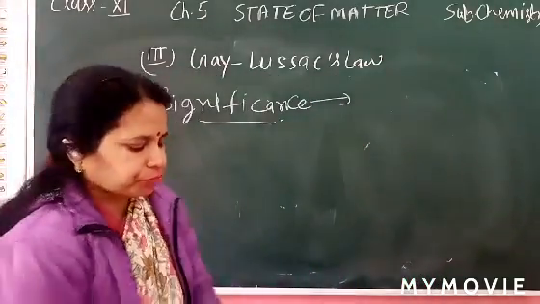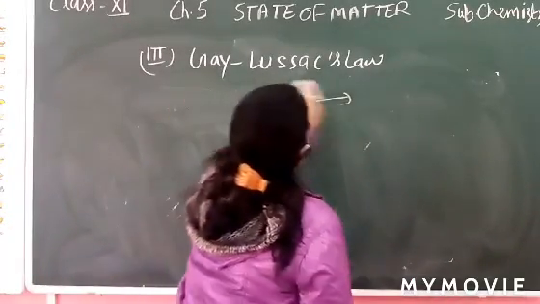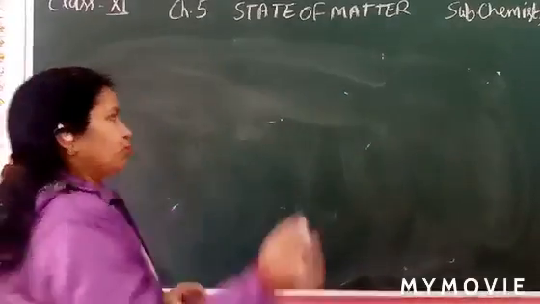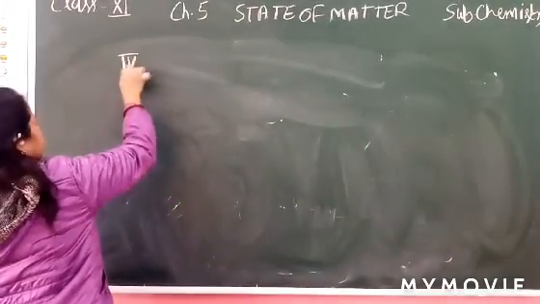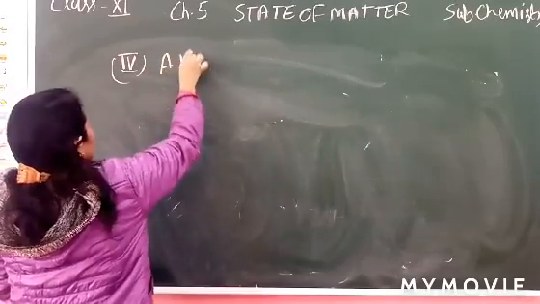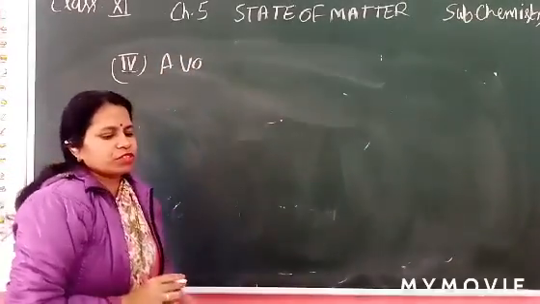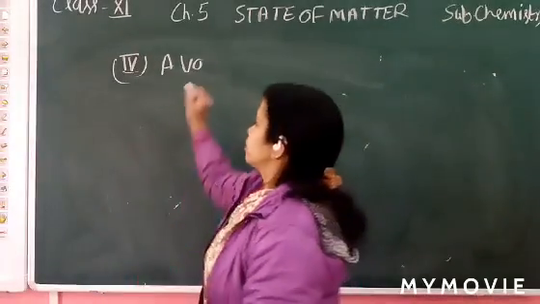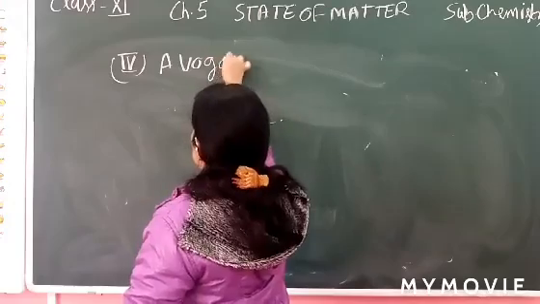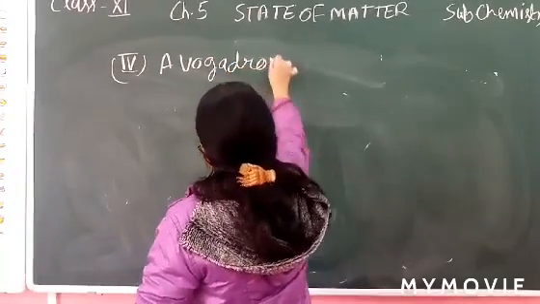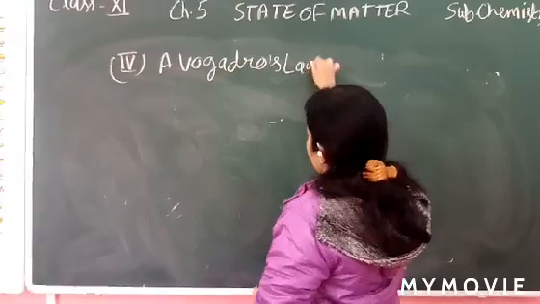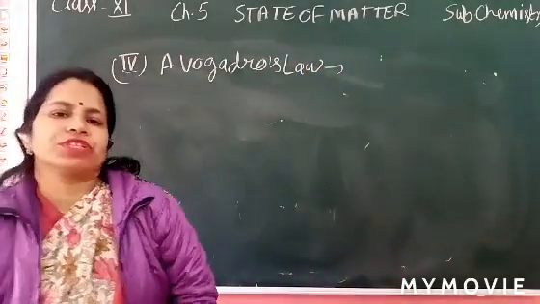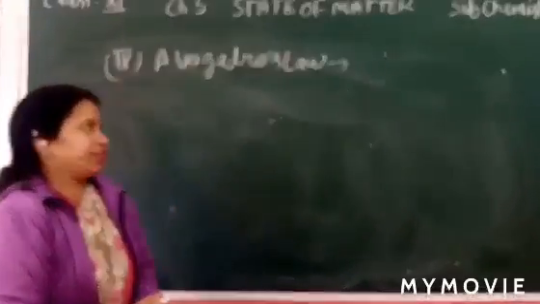Now the next topic, the fourth law, Avogadro's law. Avogadro's law, Avogadro number. It is the name of the scientist. What is the value of the Avogadro number? 6.023 into 10 to the power 23.